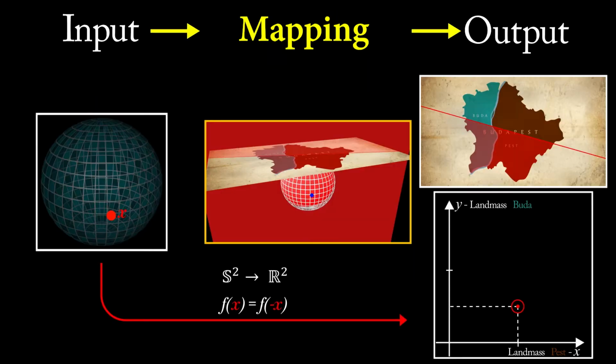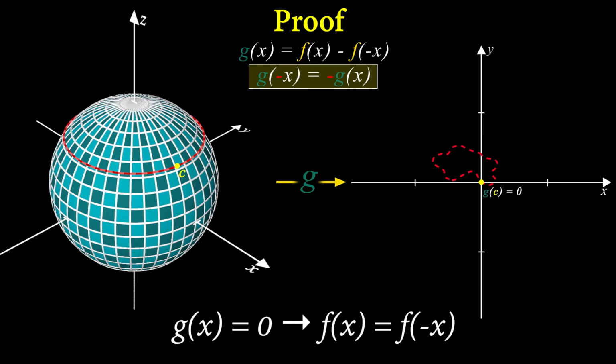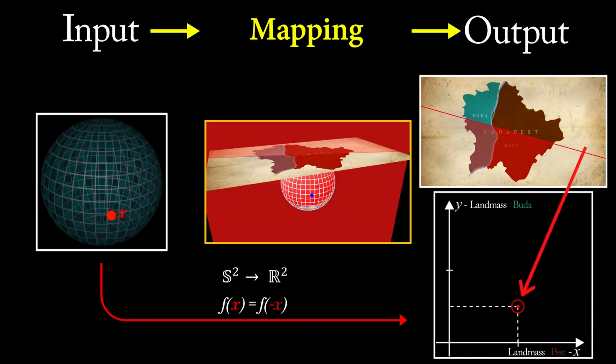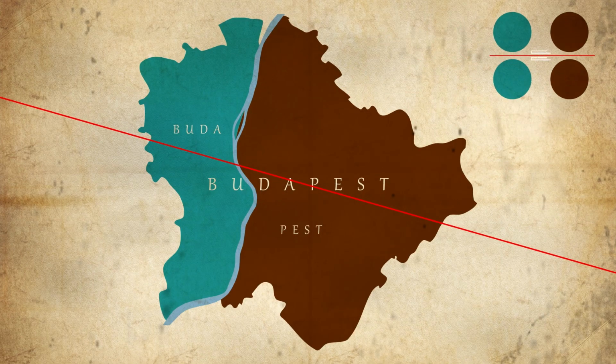In our mapping, opposite points on the sphere correspond to opposite partitions of our city bordered by the same line. On the basis of the Borsuk-Ulam theorem, two opposite partitions must therefore have the same output when applying our function f, or in other words, must contain equal landmass of both parts.